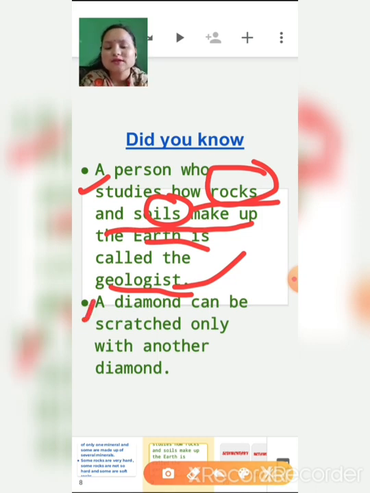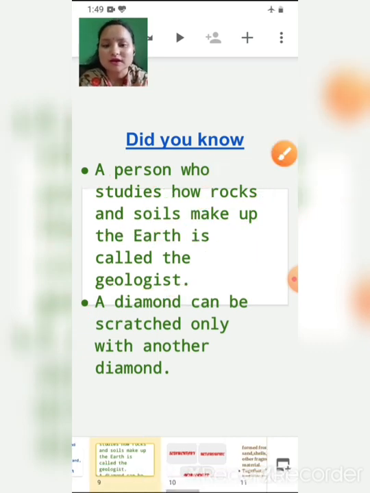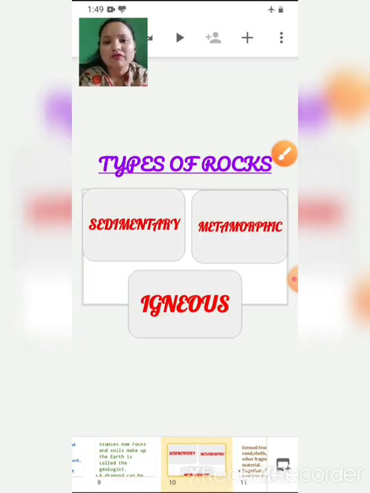And the second tip is, a diamond can be scratched only with another diamond. That means a diamond cannot be scratched with any other rock. If we want to scratch a diamond, we have to use another diamond only. We cannot use any other rock. Now let's see the types of rocks.